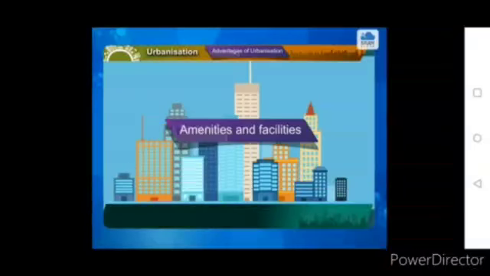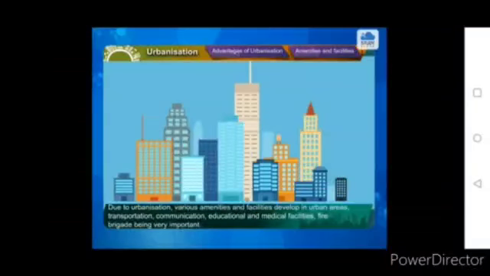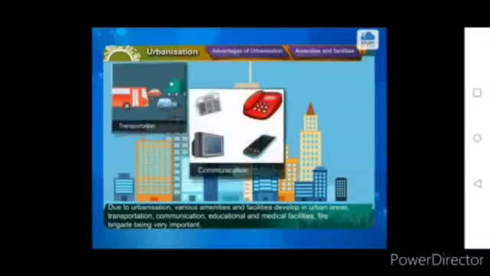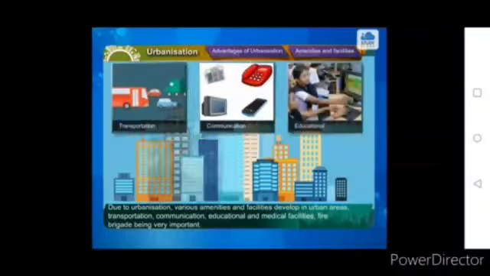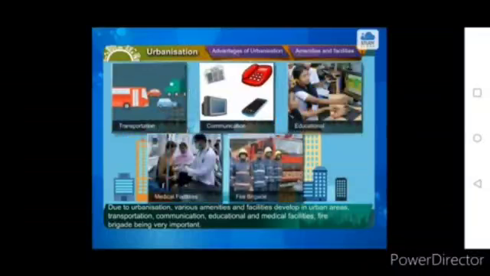Amenities and facilities. Due to urbanization, various amenities and facilities develop in urban areas: transportation, communication, educational and medical facilities, fire brigade being very important.